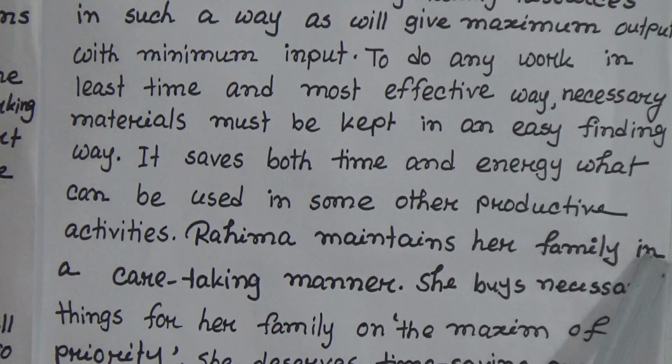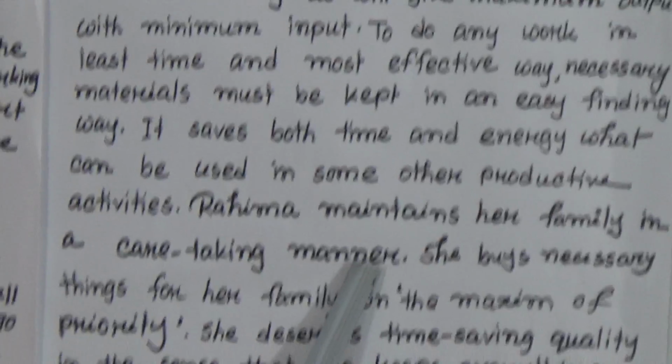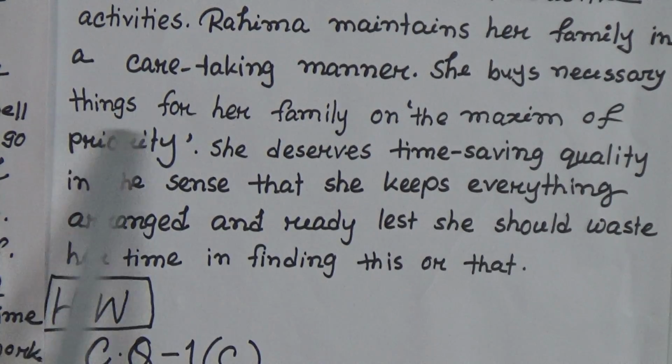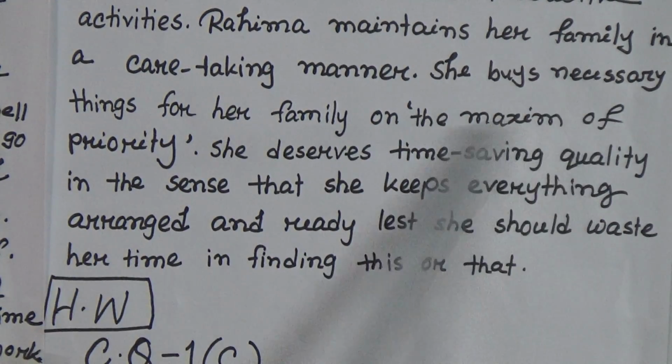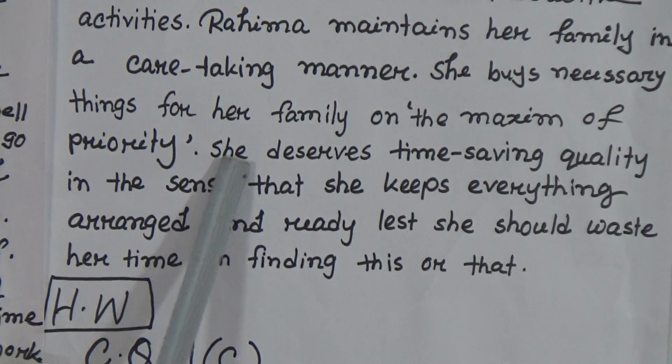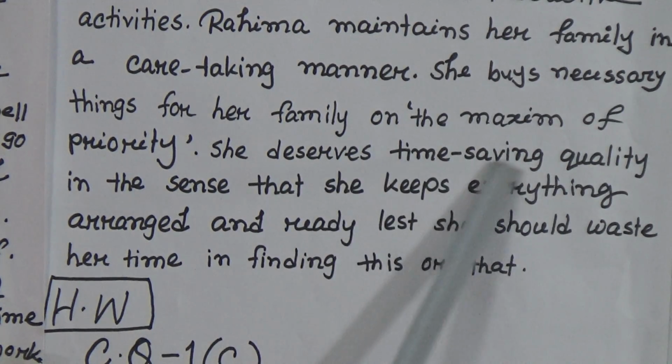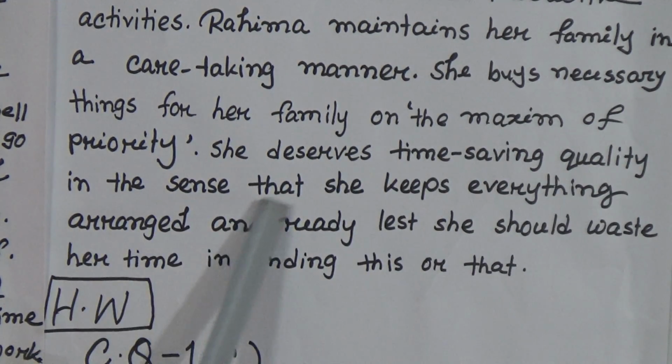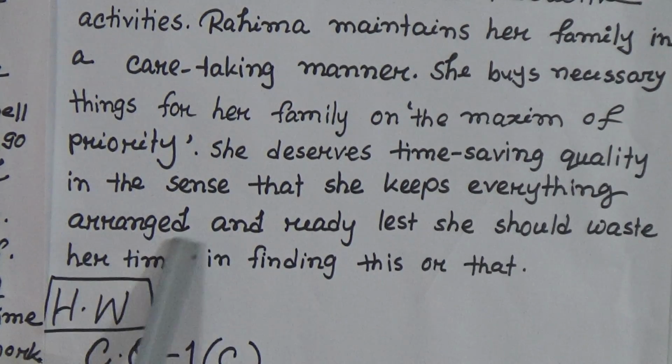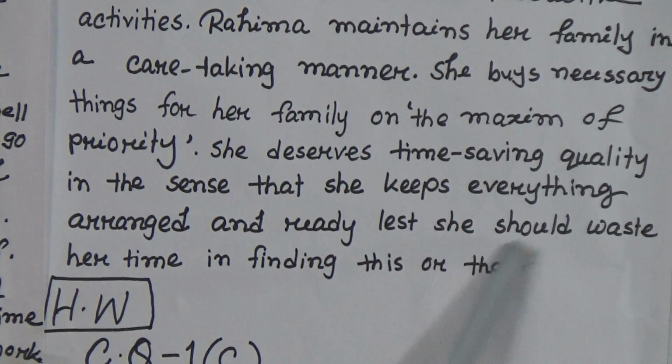Rohima maintains her family in a caretaking manner. She buys necessary things for her family on the maximum of priority. She deserves time-saving quality in the sense that she keeps everything arranged and ready lest she should waste her time in finding this or that.